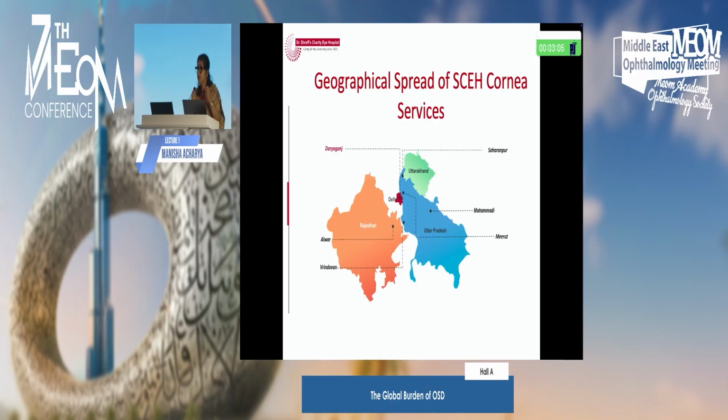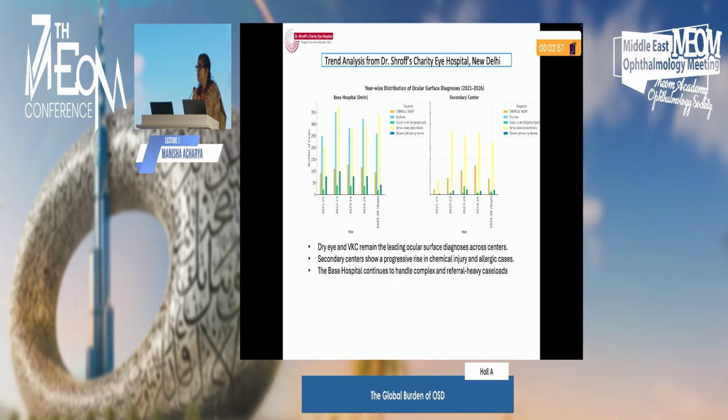Our hospital, not just at Delhi, has secondary centers around states in rural areas. When we compared the scenario from main Delhi, which is more like a tertiary center, to the other secondary centers, we found that dry eye and VKC still remain the leading ocular surface diseases across centers, and secondary centers show a progressive rise now in chemical injury and allergic diseases, which used to be less in previous years. But the base hospital continues to handle complex and referral-heavy loads, which is bound to be there. So the trend reflects strengthened outreach and early disease recognition across the network of Shroff Charity Eye Hospital.